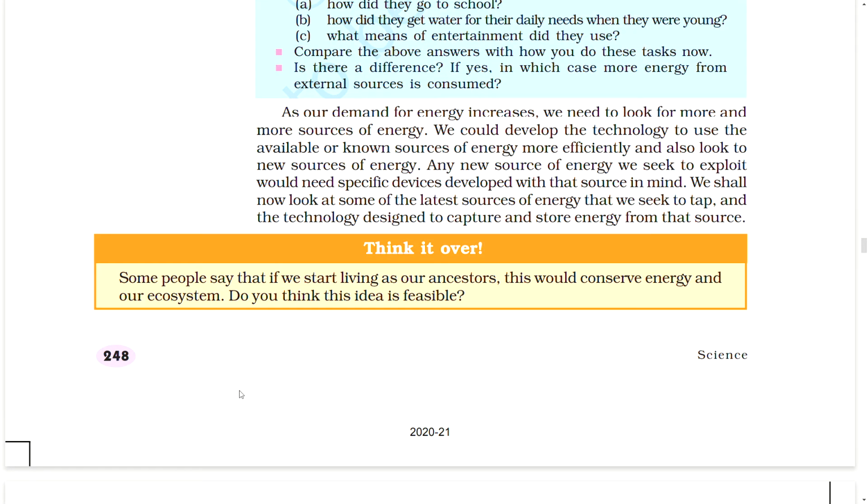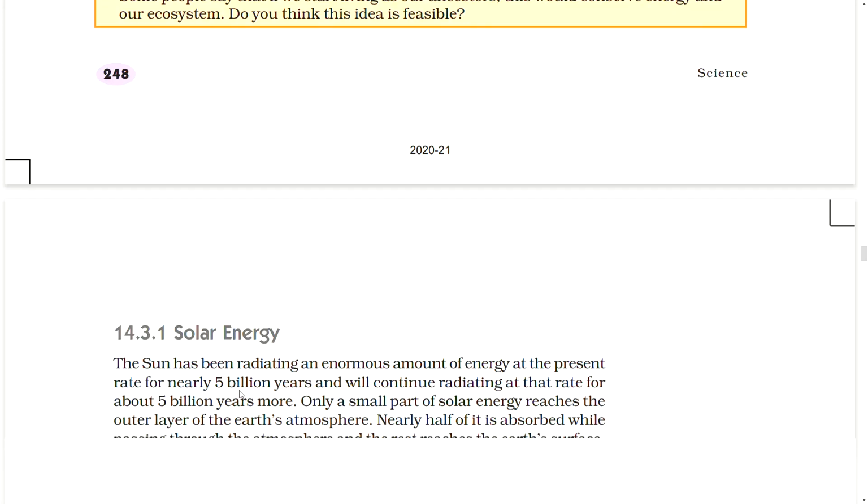Think it over. Some people say that if we start living as our ancestors did, this would conserve energy and our ecosystem. Do you think this idea is feasible? Comment this.